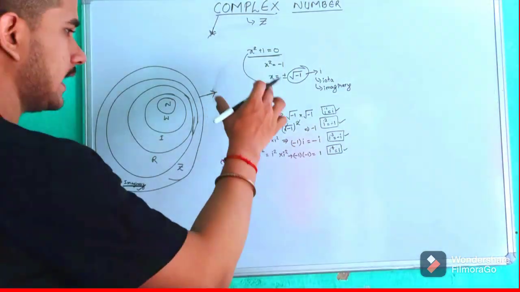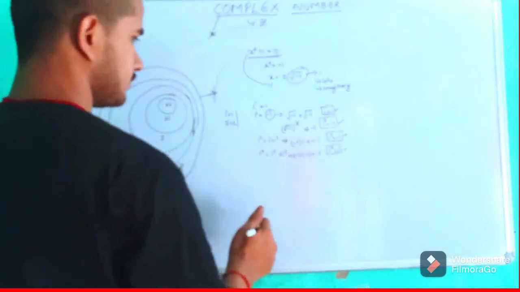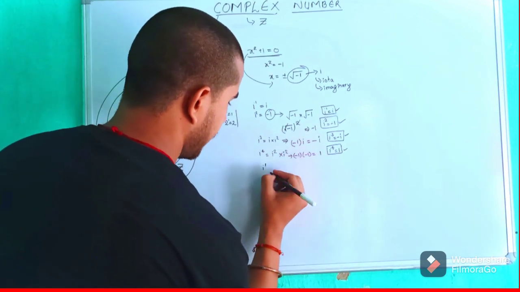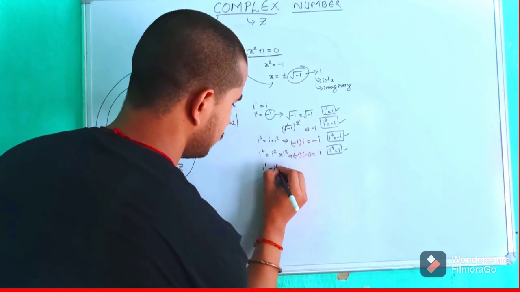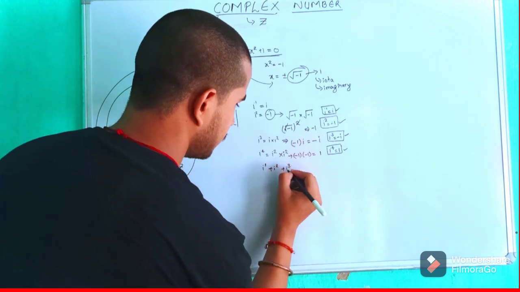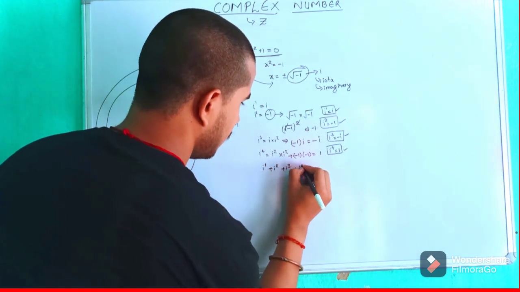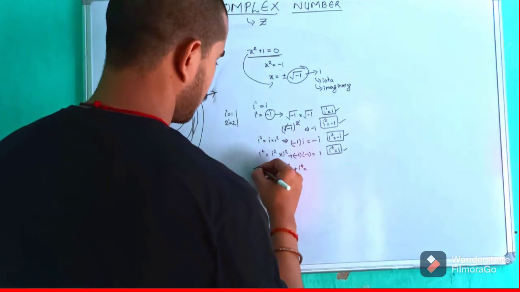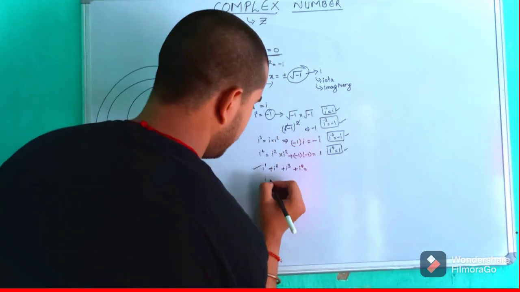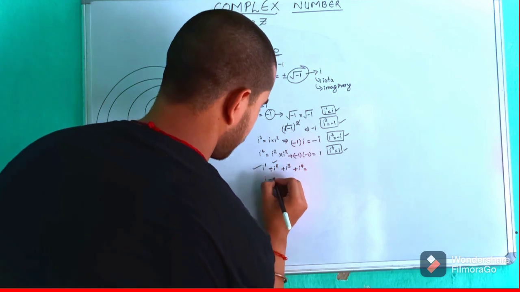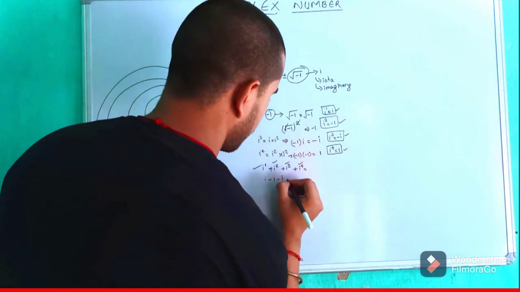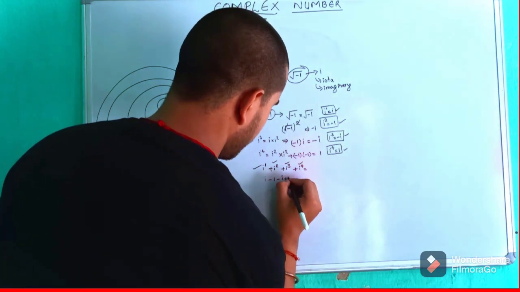If we try to add them, we'll see what we get. i to the power 1 plus i to the power 2 plus i to the power 3 plus i to the power 4 gives us the resultant as: the value of i to the power 1 is i, and value of i square is minus 1, value of i cube is minus i, and value of i to the power 4 is plus 1.